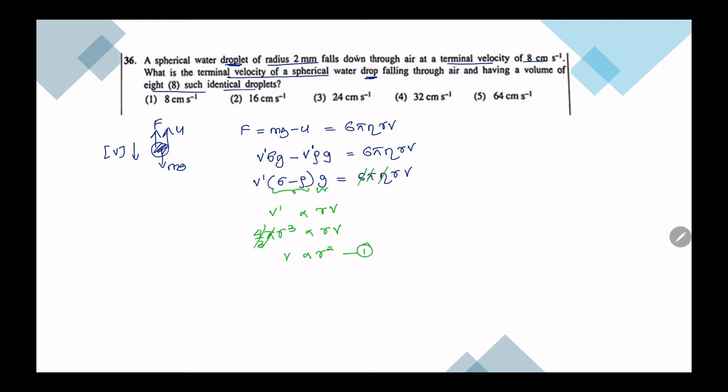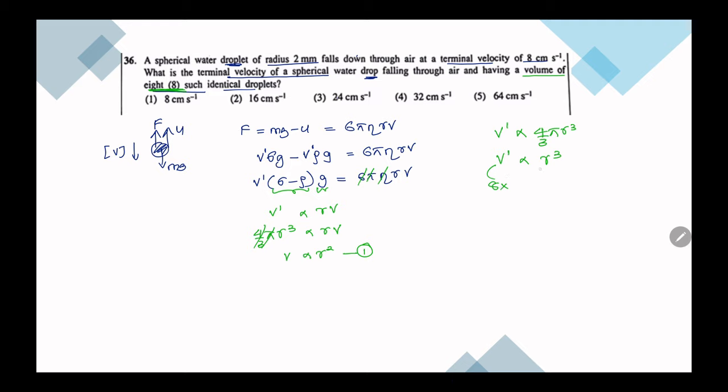But what is the relation between volume and radius? Volume is 4 by 3 pi r cube, so it depends only on the radius. Between the first and the second droplet, the volume is 8 times. Okay, that means this has increased by 8 times.